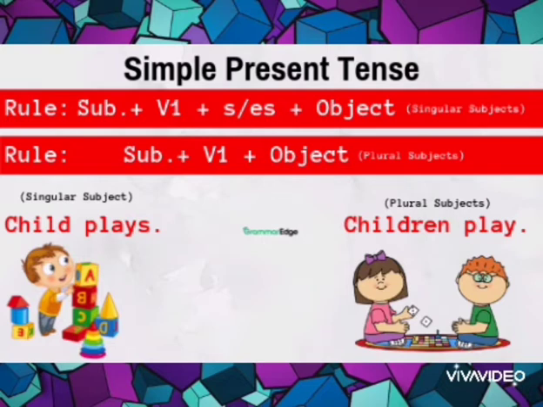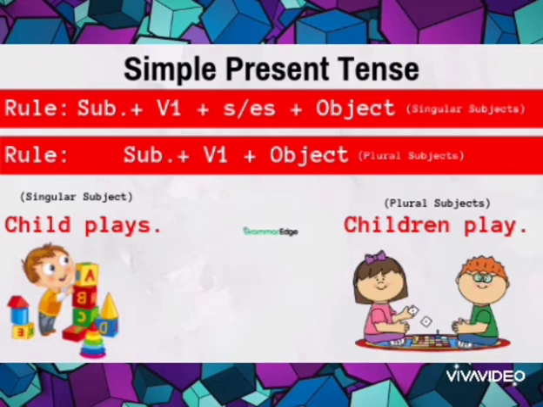Rule number 1: subject plus V1. V1 refers to the first form of the verb, plus S or ES, plus object, in case of a singular subject. So if your subject belongs to third person singular number, you have to add S or ES with the first form of the verb plus object. Object refers to the rest of that sentence.